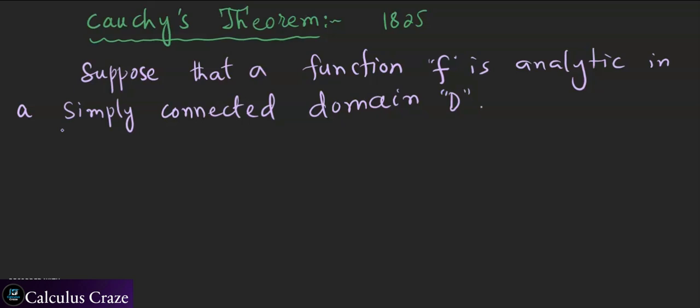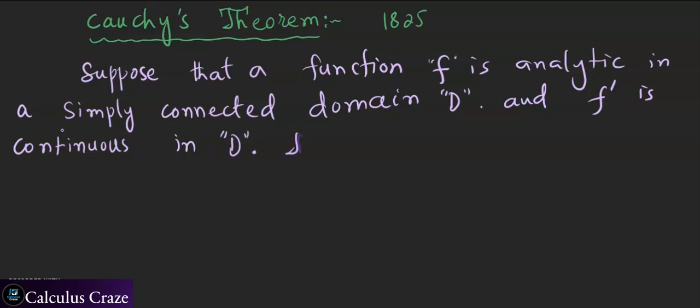And additionally the derivative of f is continuous. It's the derivative in the sense of complex differentiation. So its derivative is continuous in D, meaning in the domain.